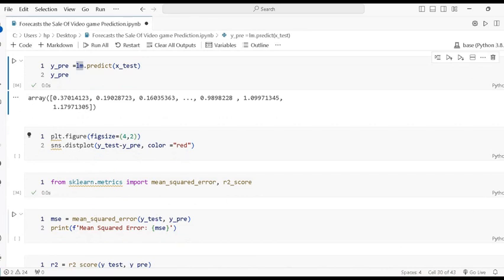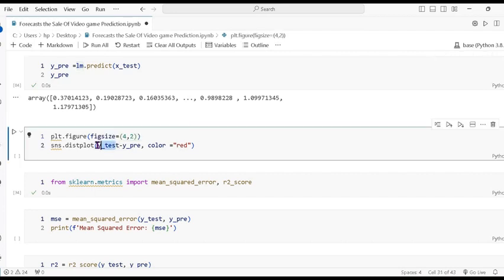Now visualization using plotting. So plt, figure size, this is the figure size, and sns dot distribution plot where I pass the y test and y predict data.